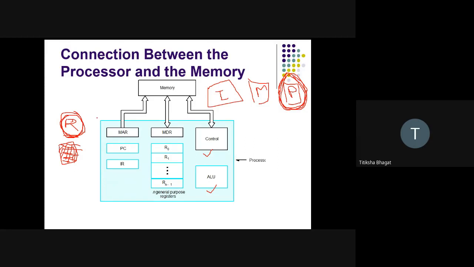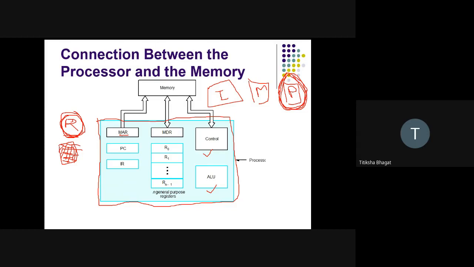This is my processor side. My processor has many different registers. Here you can see one register is MAR, which stands for memory address register.